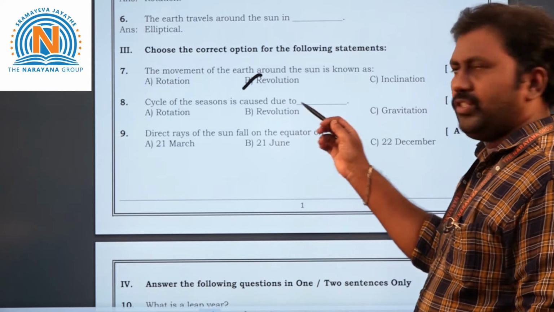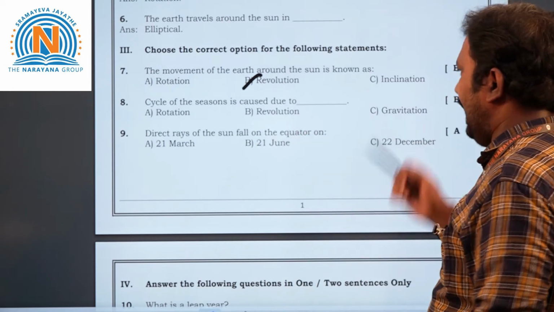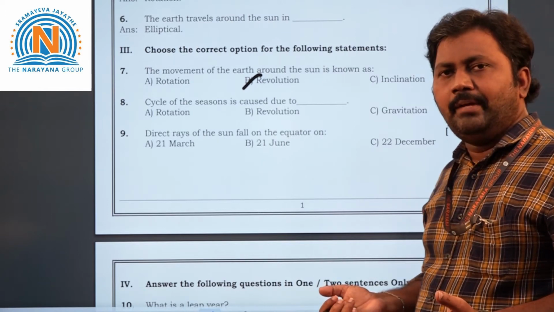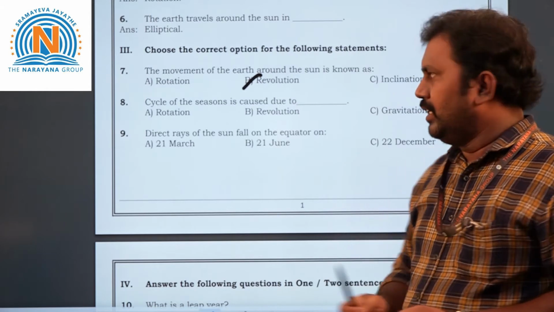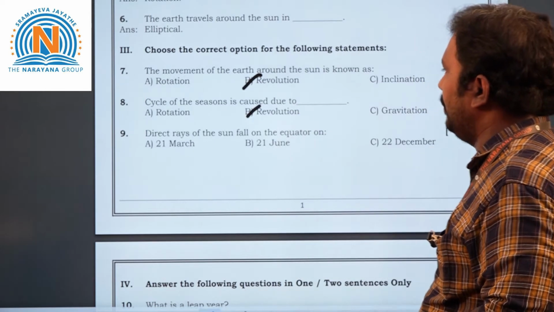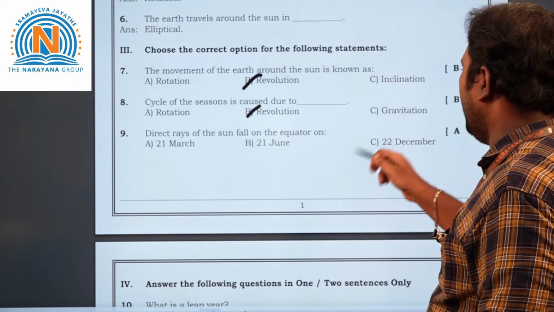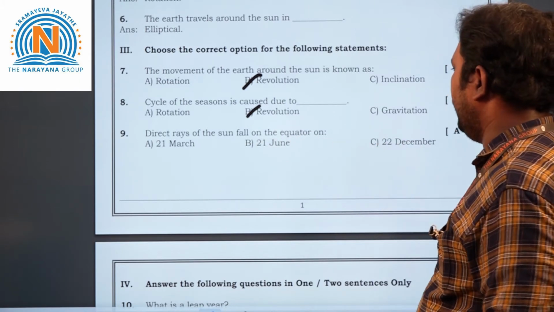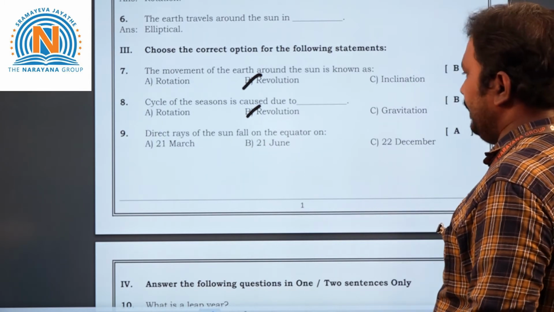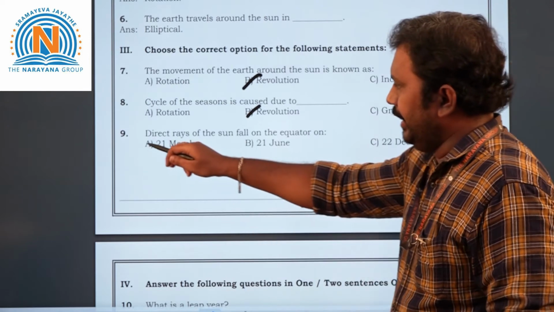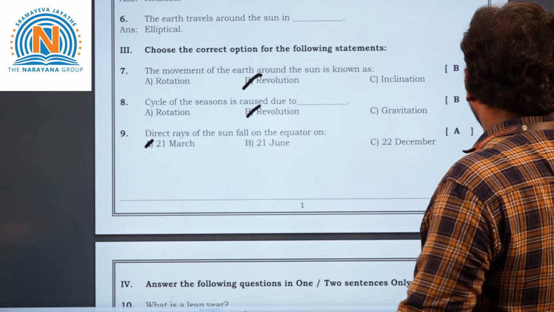Next, eighth question. Cycle of the seasons is caused due to dash. Rotation, revolution, gravitation. Yeah. Why, children? Why will seasons occur? Because of revolution, right? So the answer is B, revolution. Next, direct rays of the sun fall on the equator on which day? Here they gave 21st March, 21st June, 22nd December. So the answer is 21st March. Okay. So these are the choices here, children.